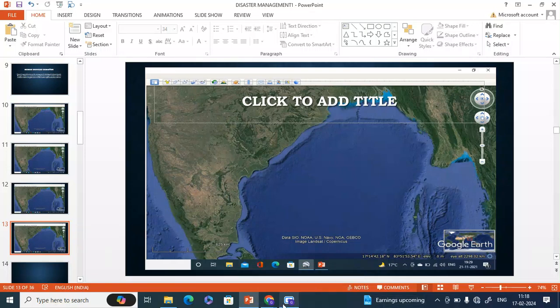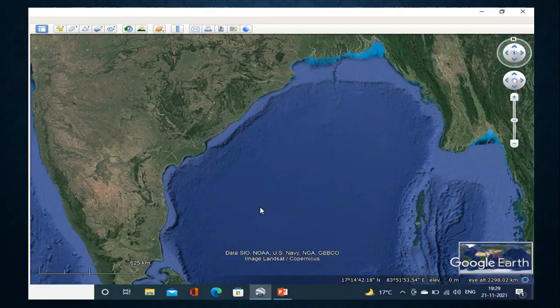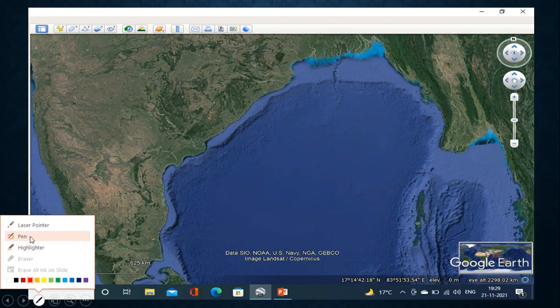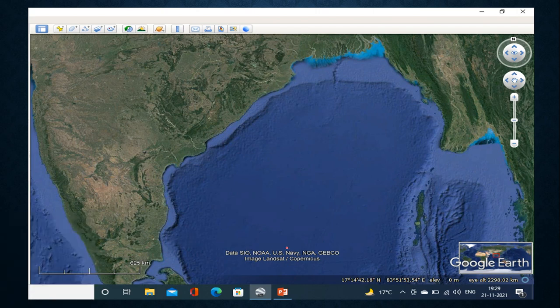Hello everyone. Our today's topic is quite diverse in nature because I am going to discuss why the Bay of Bengal is very much prone to the occurrence of cyclones. Not only that, why there is a diversification in the movement of the cyclones over this Bay of Bengal part. So if I simply identify, this area is basically the Andaman and the Nicobar Islands.